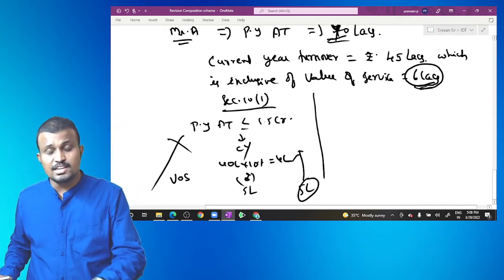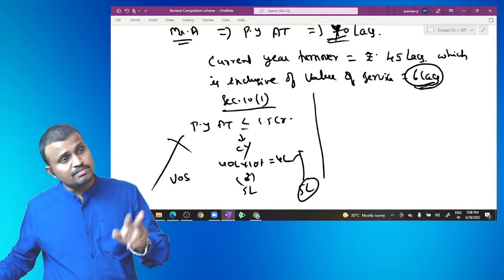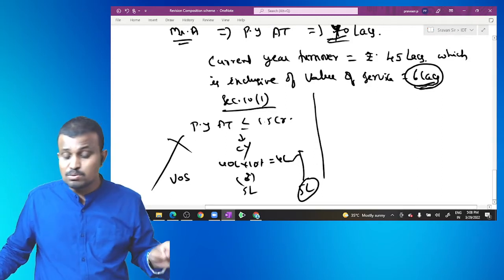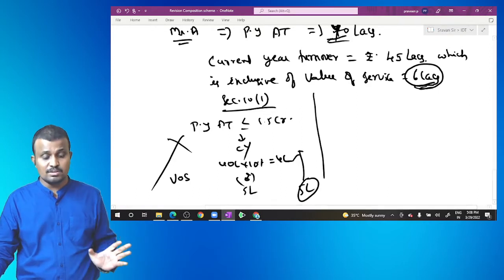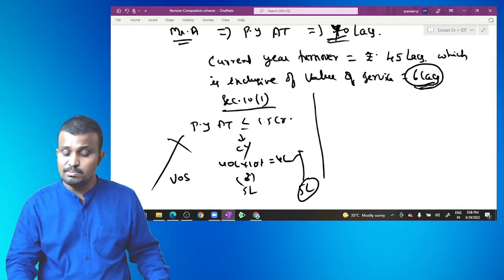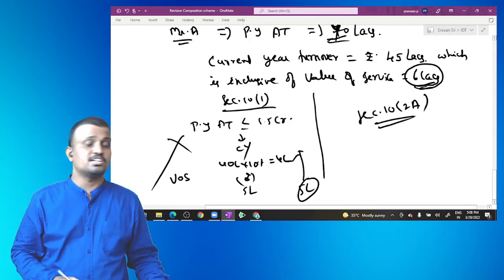Section 10(1) is applied if the party is involved in supply of goods, or in restaurant services, or in supply of goods as well as services where the value of service is less than or equal to the threshold limit. If the value of service in the current year is more than the threshold limit, then section 10(2)(a) is applied.